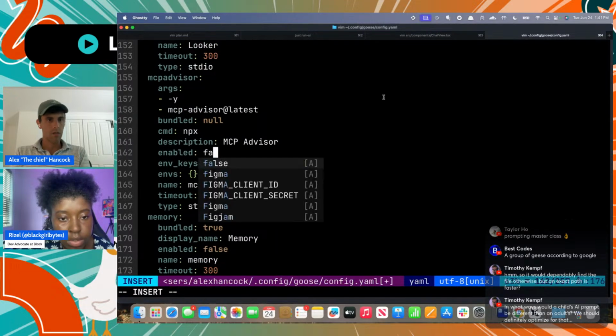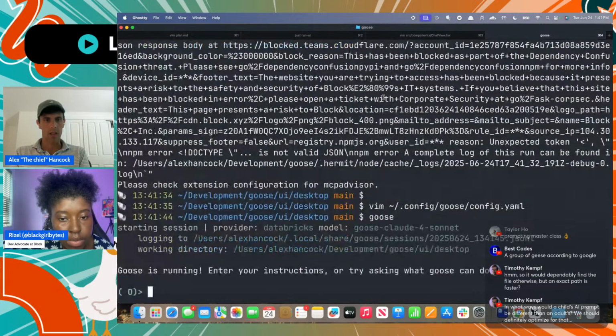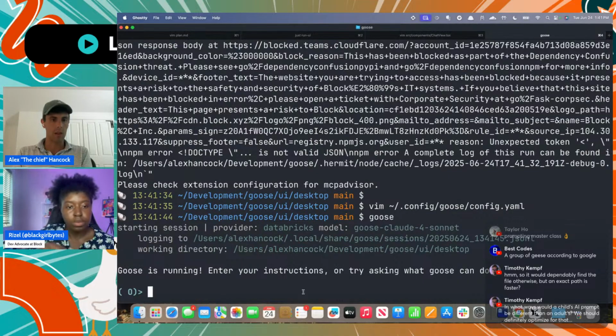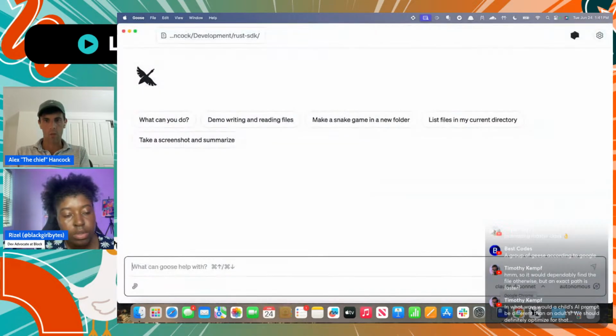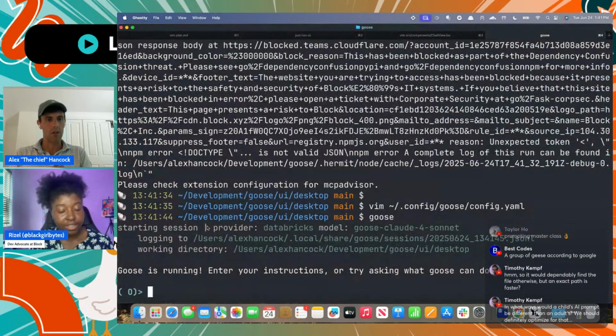I'll just turn this off since I don't need it right now. And then if I run Goose, you can see it says Goose is running, enter your instructions, try asking what Goose can do. So it's just another way to do the same thing. It uses the same code under the hood. It's just a different way of interfacing with Goose.